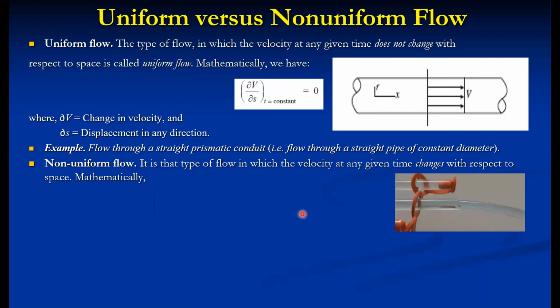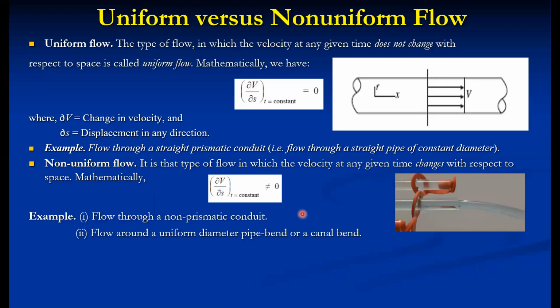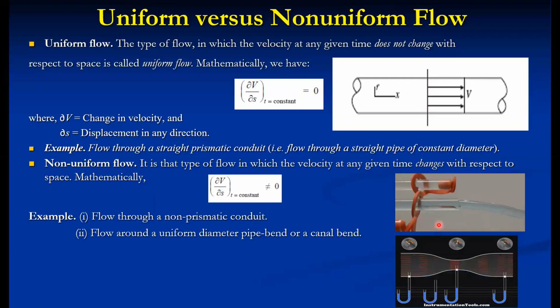Non-uniform flow is the type of flow in which the velocity at any given time changes with respect to space coordinates. So exactly the reverse is non-uniform flow. For example, flow through a non-prismatic conduit, or flow through a venturimeter. Here the velocity is different at different points. In a convergent section the velocity continuously increases, then from this point it continuously decreases. So this way you can realize this also.